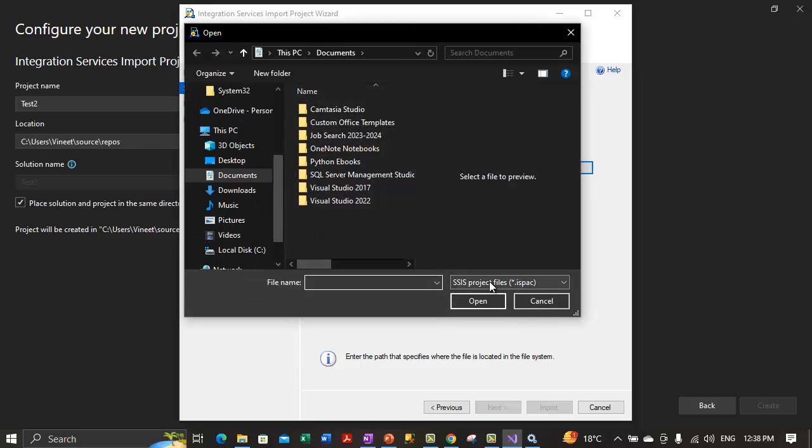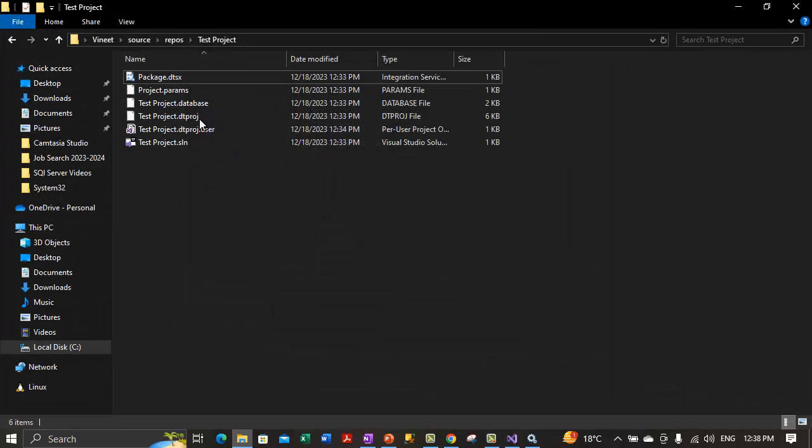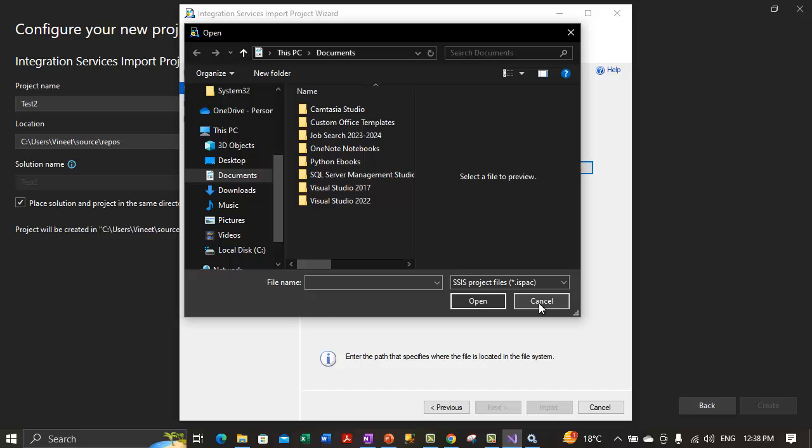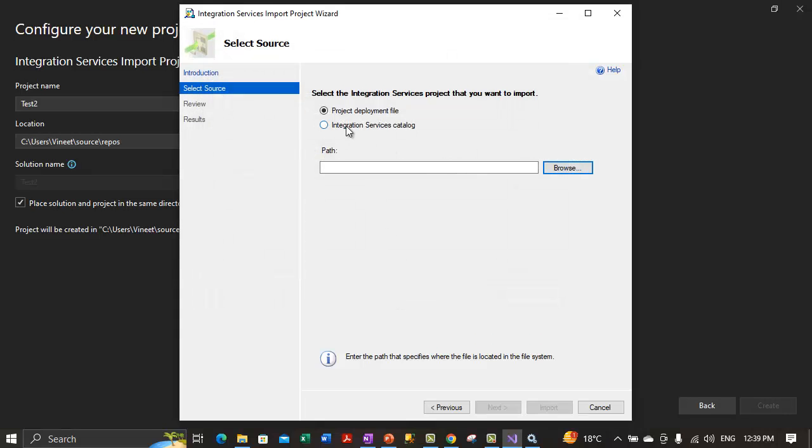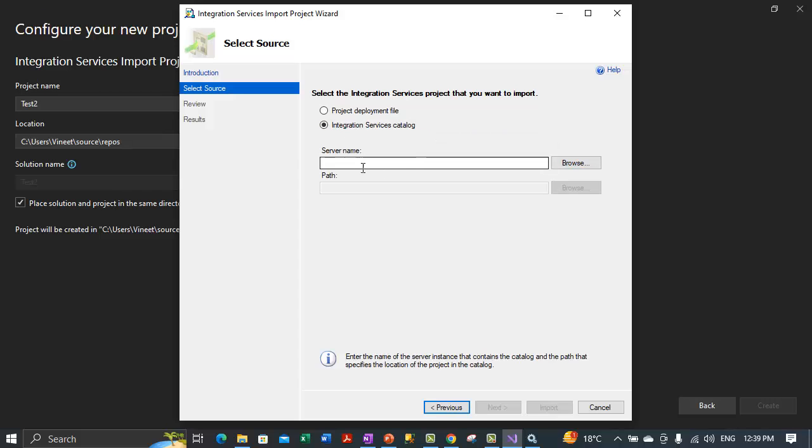Let me click browse. The only files we can import are ISPAC files, but if we take a look at the repository folder, we do not have any ISPAC files, so that option is not good for us. We do not have any ISPAC files because we have not exported anything yet.